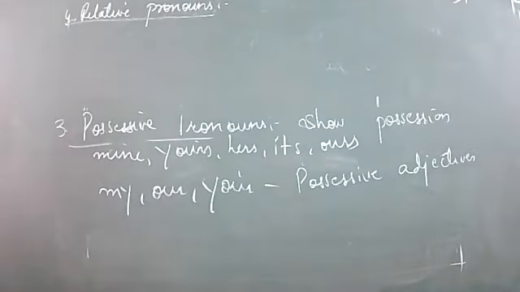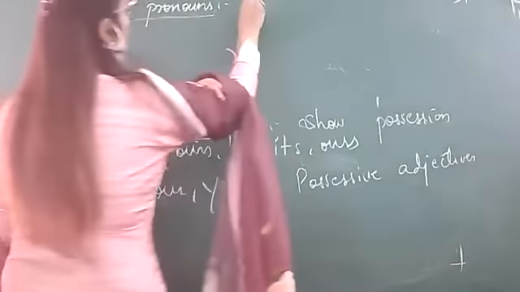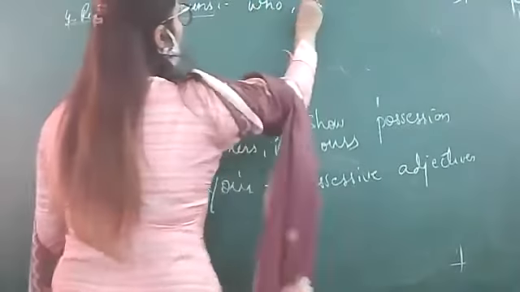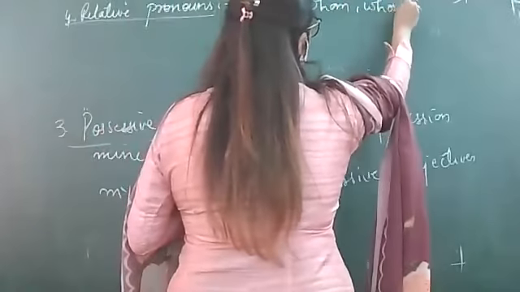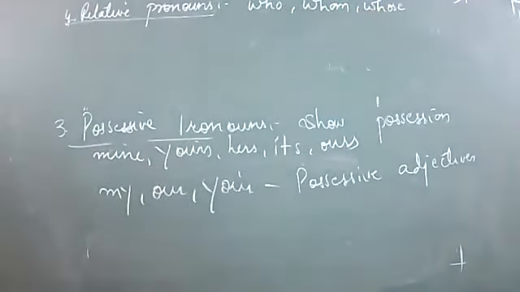Those are demonstrative. Who, whose. Right? For example, who, whom, and whose.